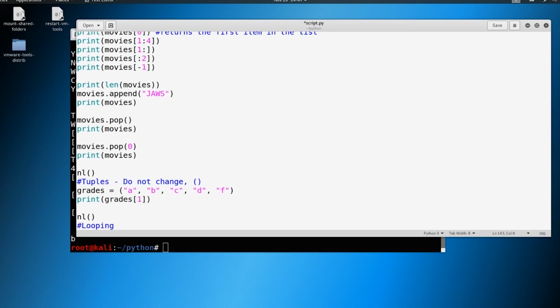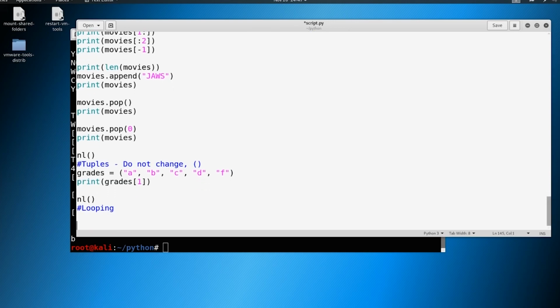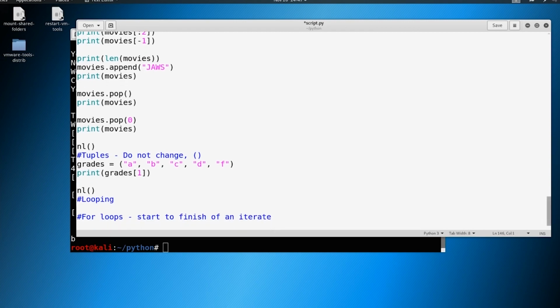And let's go ahead and start with for loops. So we'll do for loops, and let's note that this is just the start to finish of an iterate. Okay, so let's say, for example, that we have a list. Let's go back to lists and we'll say vegetables. And let's just throw some vegetables in there. You can pick whatever you want. I'm going to do cucumber. I'm going to do spinach. And how about cabbage? Again, your list can look however you want it to look.